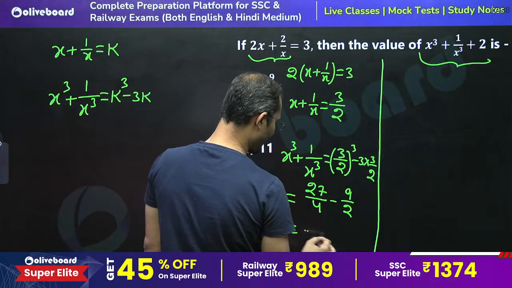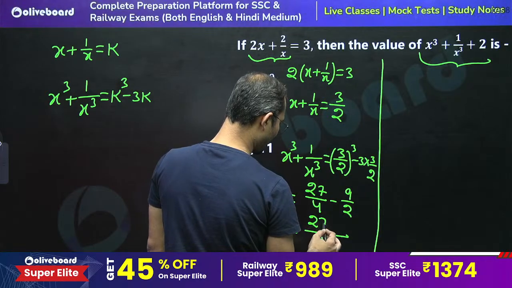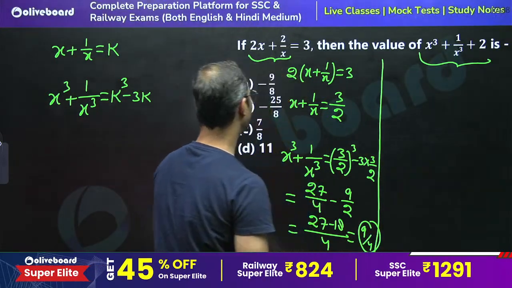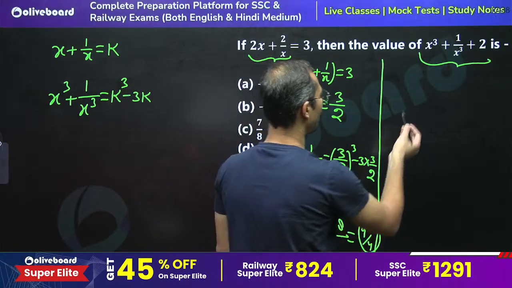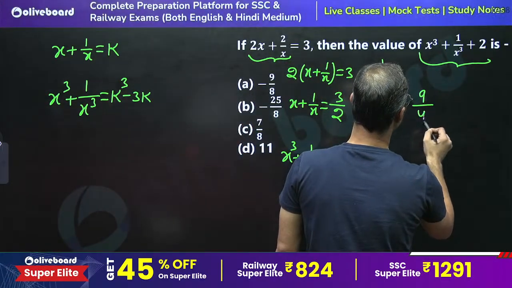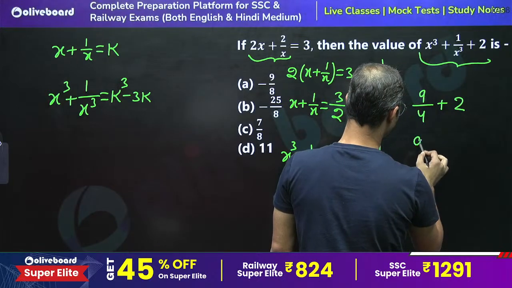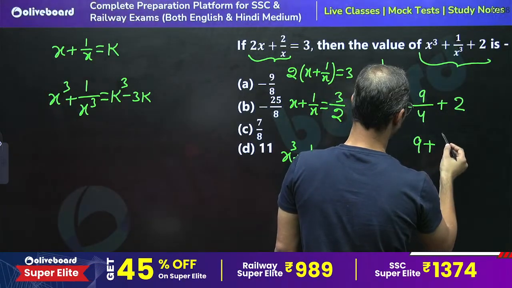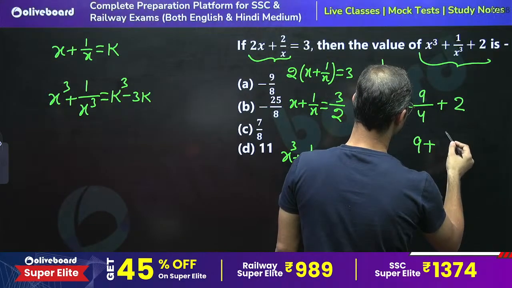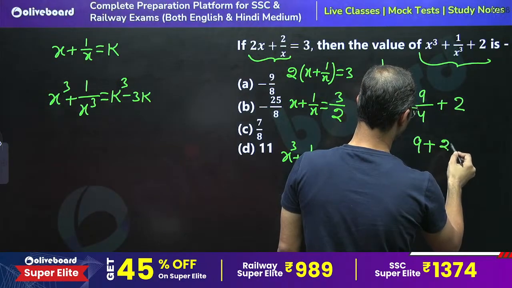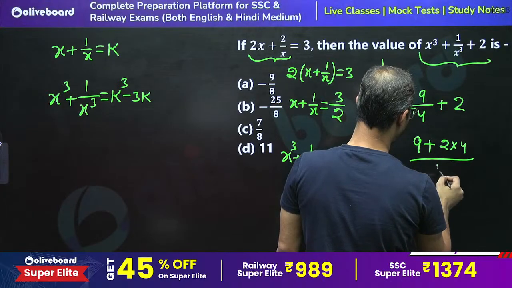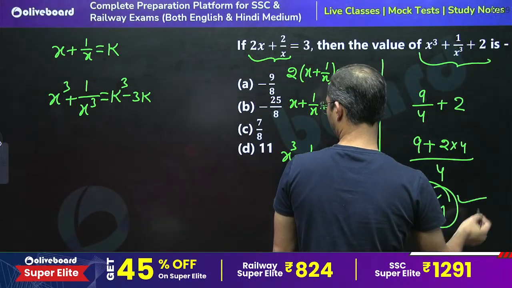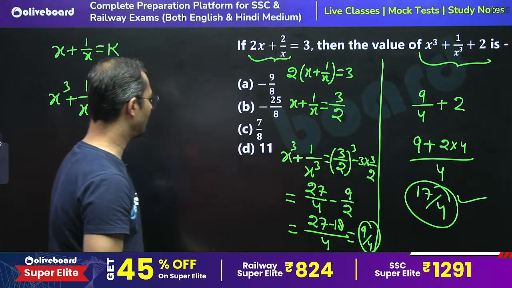Taking LCM 4, that is 27 minus 18, so 9 by 4. Here we need to do 9 by 4 plus 2, which is 2 into 4 divided by 4, so 17 by 4 is the right answer.